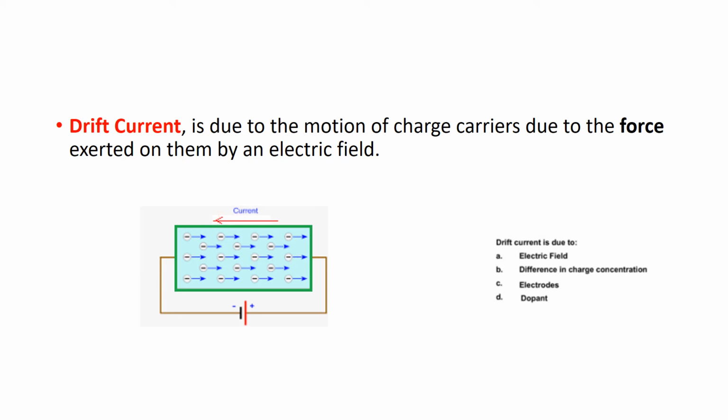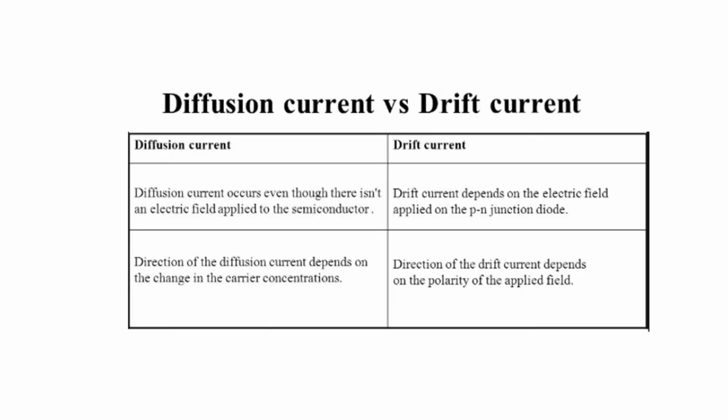The conventional current flow will be in the opposite direction, but electronic current flow is in the same direction. And again, having this knowledge, I am sure you can answer this. The drift current is due to the electric field, difference in charge, electrodes, or dopants. So we just learned that it is due to electric field or force.